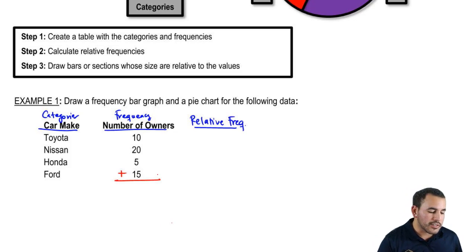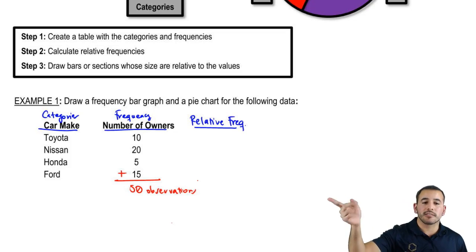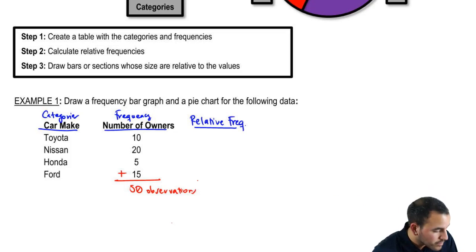So 10 plus 20 is 30, 35, and another 15 makes it a total of 50 observations. You see that? So 50 total observations. Now for a relative frequency, all we do is just frequency divided by that 50. So 10 over 50, 20 over 50, 5 over 50, and 15 over 50.